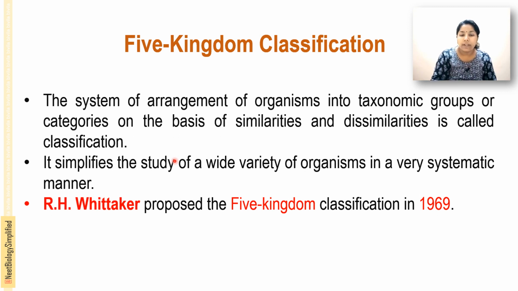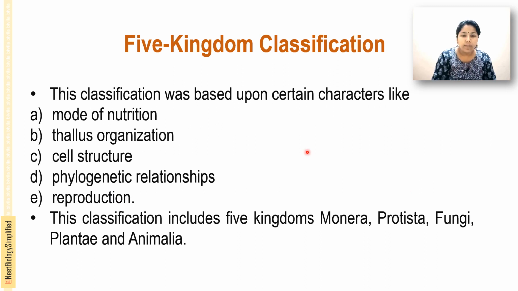And this 5 kingdom classification, I have already told you, was proposed by R.H. Whittaker in 1969. The 5 kingdom classification is mainly based on characters like mode of nutrition, that is heterotrophic or autotrophic, their thallus organization, then their cell structure, unicellular or multicellular, then phylogenetic relationship, then reproduction, sexual mode. This classification includes the 5 kingdoms: Monera, Protista, Fungi, Plantae and Animalia.